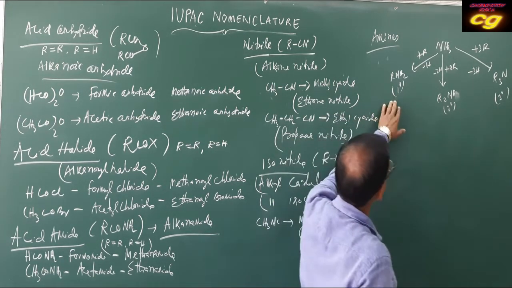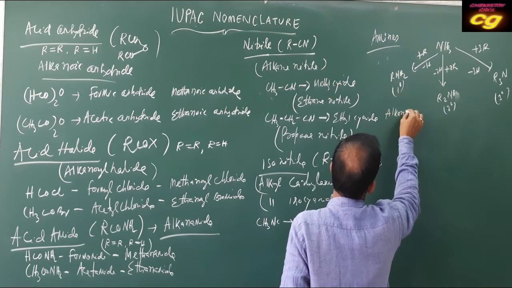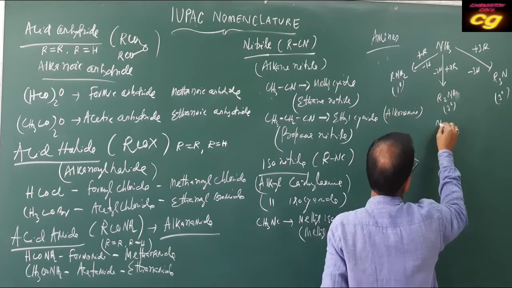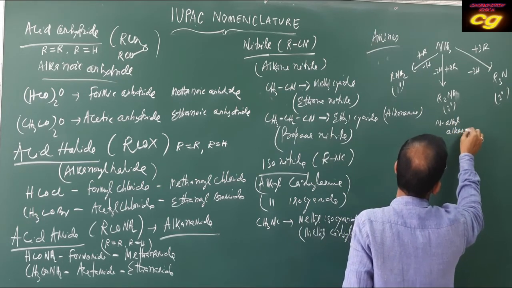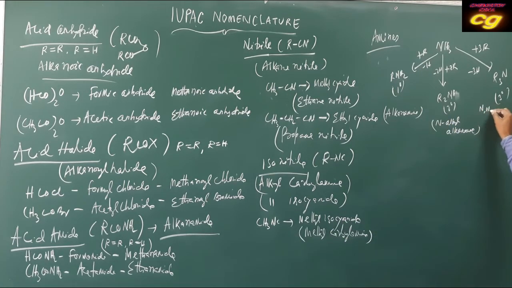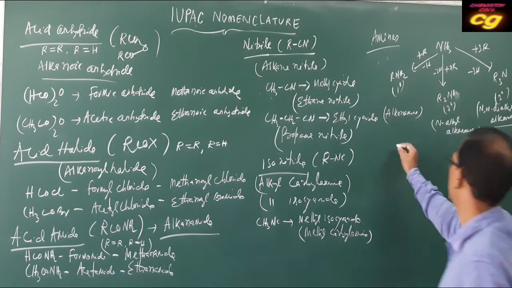Normally, this is called alkanamine. And this is called N-alkyl alkanamine. And this is called N,N-dialkyl alkanamine. Here alkanamine comes last; in the suffix it will be alkanamine.